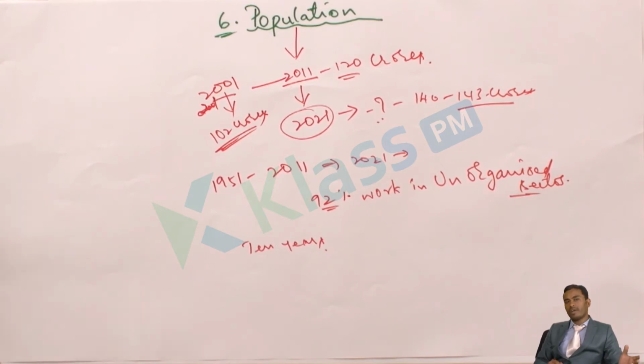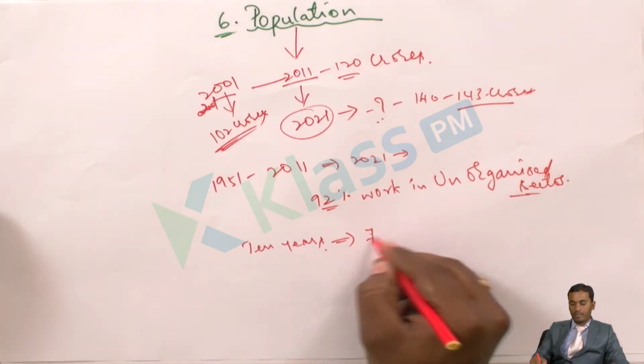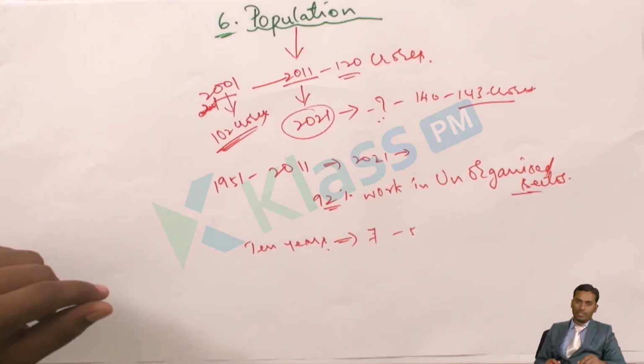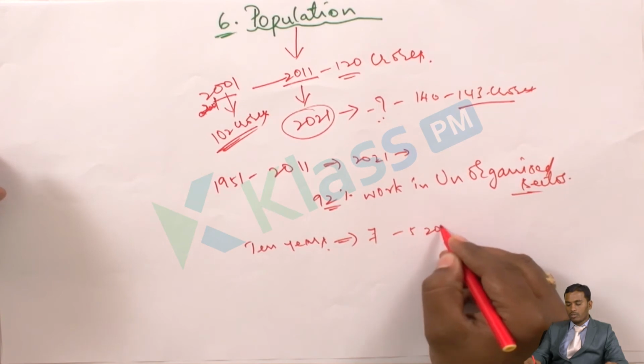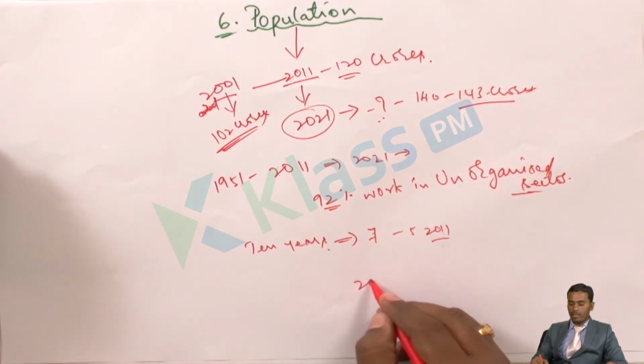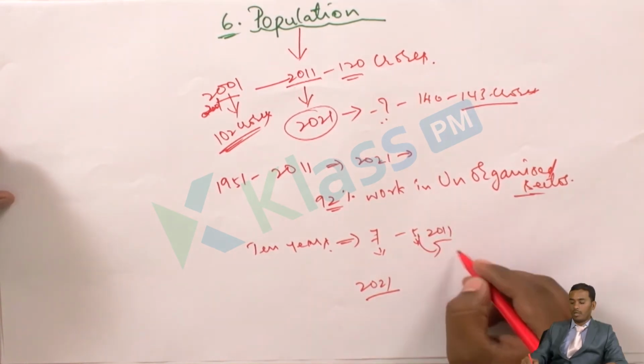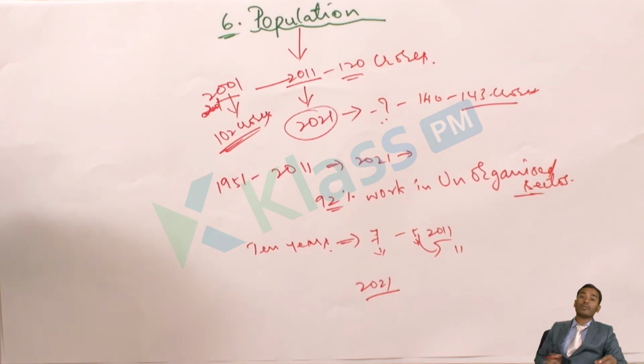Like this, we have different categories, different measures to note down the population of a country. Say for example, for every 10 years they'll be taking the population. So what type of changes will they get? Say 10 years before, in our family there were near about 4 plus 3, 7 members. But now we have only 5 members. Where are the other 2? They have expired. So by the next census, from 2001 to 2010, this was the scenario of our family. Then by 2011, the scenario was different. Again now, by 2021, this 7 went to 5, and again this 5 went to 11, with marriage, then children.